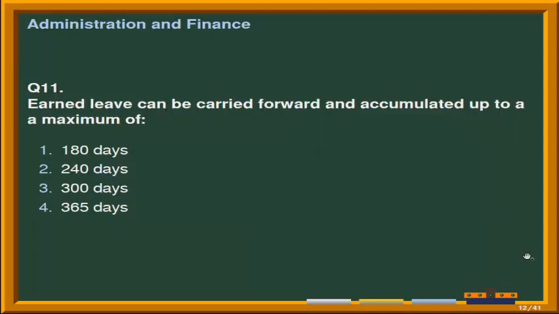Next question is earned leave can be carried forward and accumulated up to a maximum of. Options are number 1 up to 180 days, second option is up to 240 days, third option is up to 300 days, and the last option is up to 365 days. And the correct answer is earned leave can be carried forward and accumulated up to a maximum of 300 days. That is option third is correct.